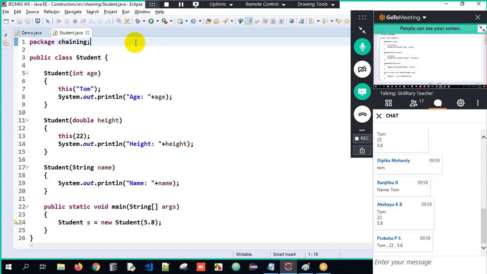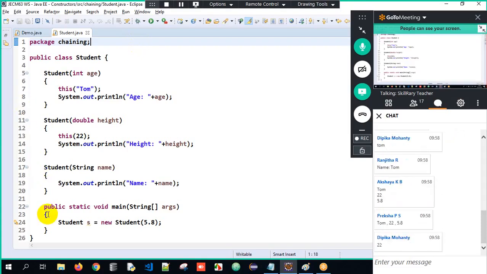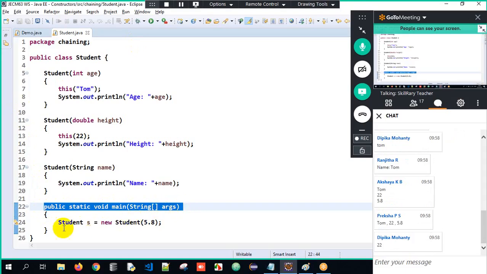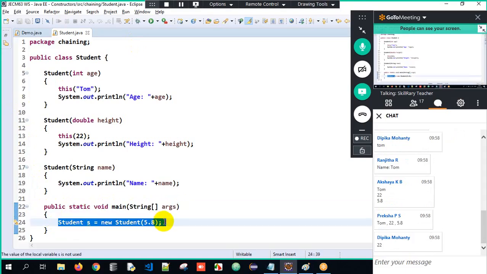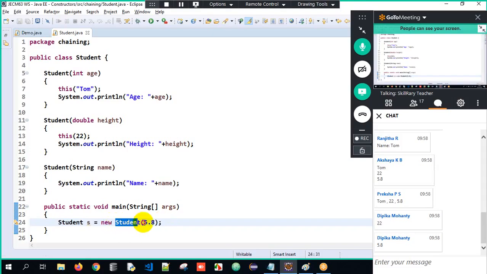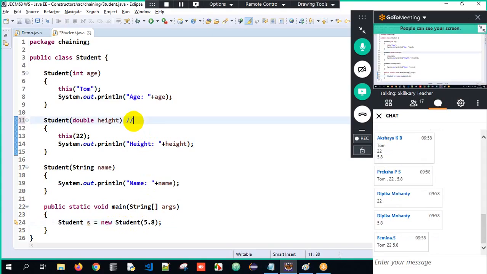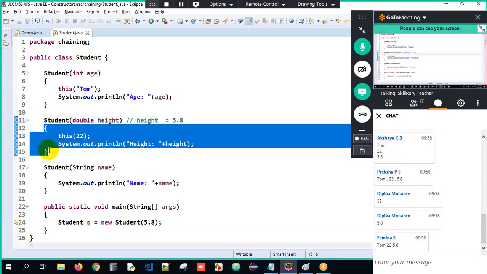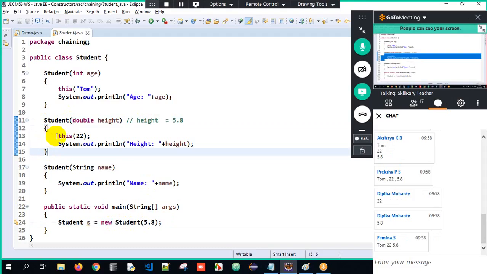So the majority of you have told it right, sir. Execution will always start from the main method, sir. Therefore, I have created an object and I am invoking the constructor as well, sir. Therefore, I am passing 5.8. So obviously, the height will get initialized to 5.8 here. So my control is in this specific block here, right? But what is the first line of implementation over here?